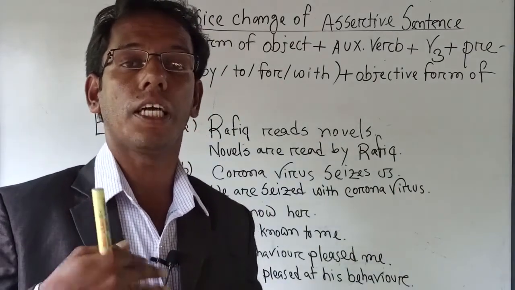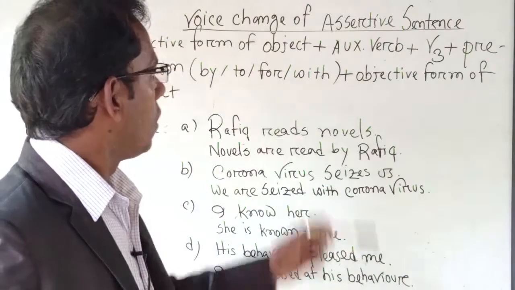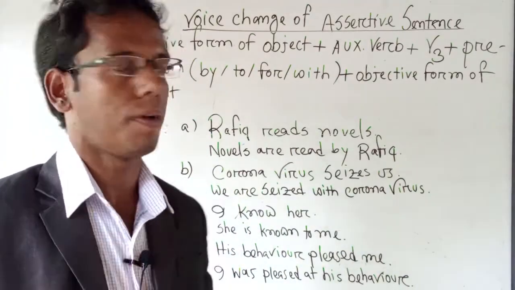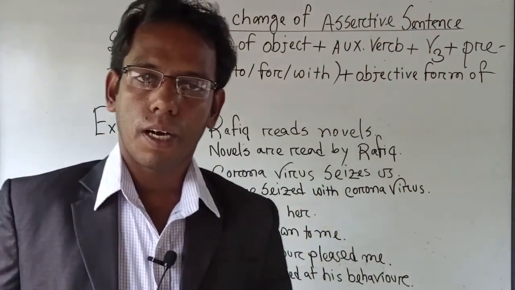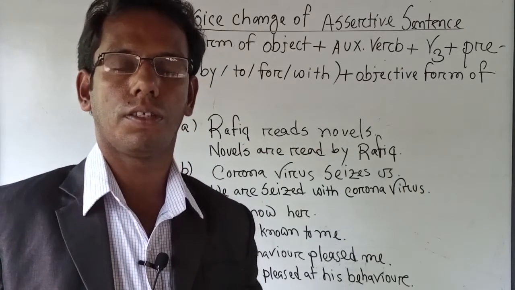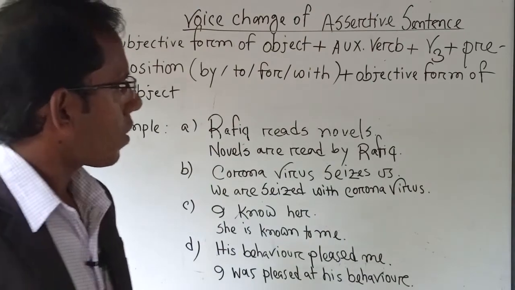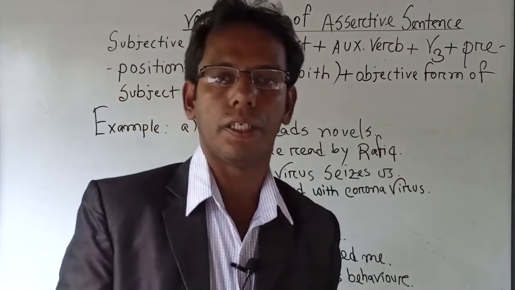The auxiliary verb is the verb which helps other verbs to complete the sentence. Its another name is helping verb. The auxiliary verb always depends on tense. Then V3.